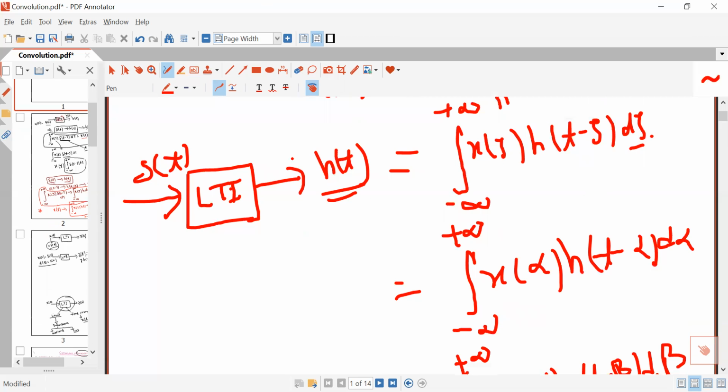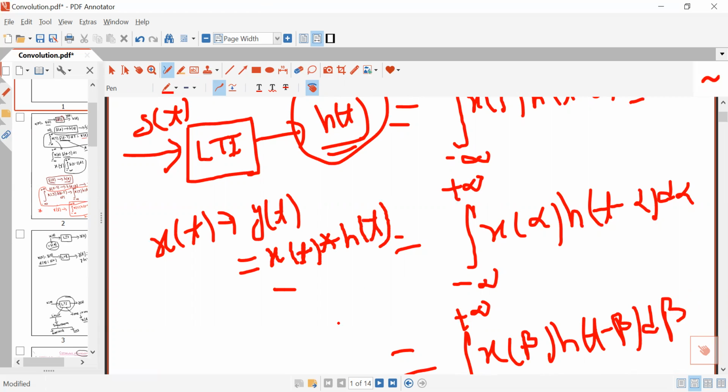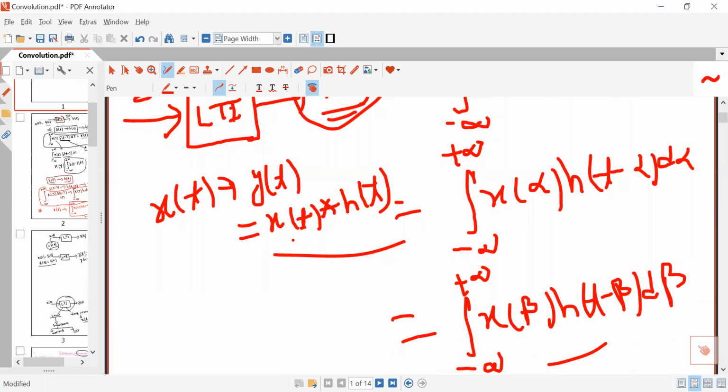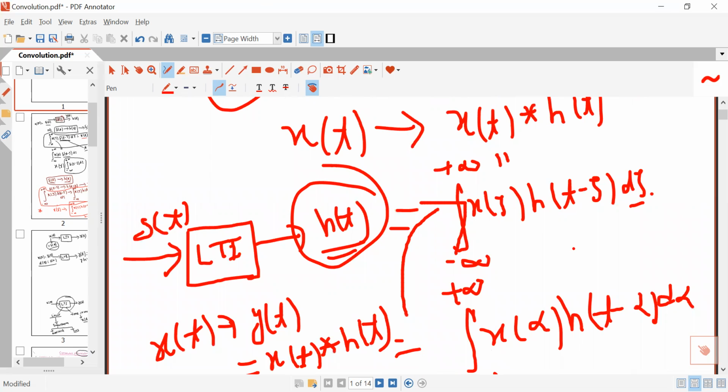So if you know h(t), then for any excitation x(t), you can determine the response of the LTI system, which is y(t), and which will be equal to x(t) convolution h(t). This is the property of the convolution integral, and x(t) convolution h(t) is the integral from minus infinity to plus infinity of x(tau) h(t minus tau) d tau. So this is the meaning of convolution.